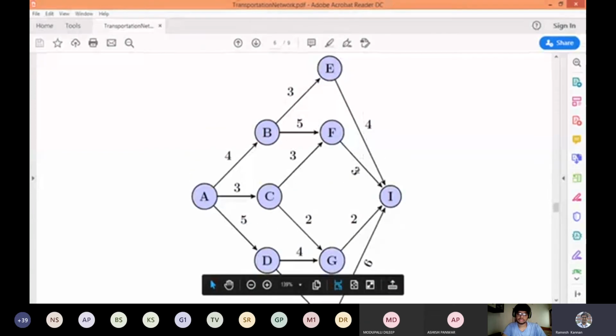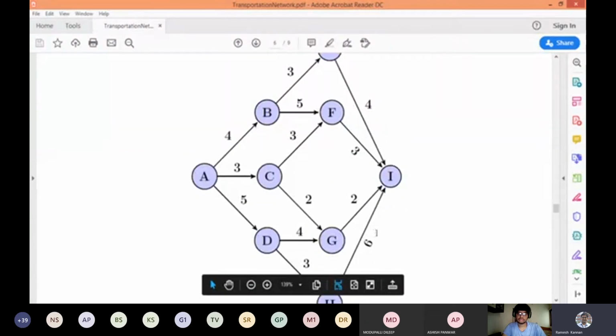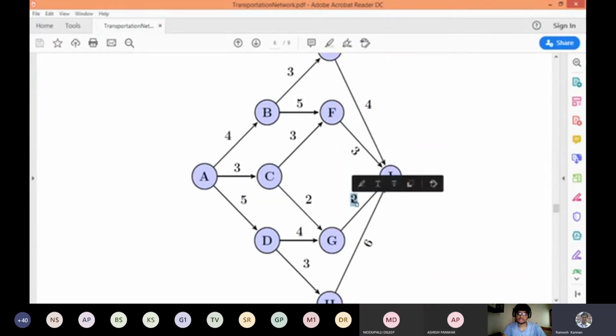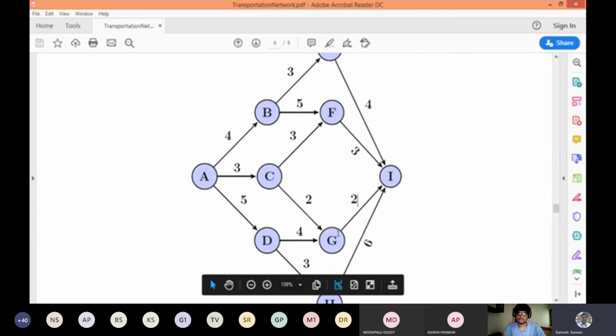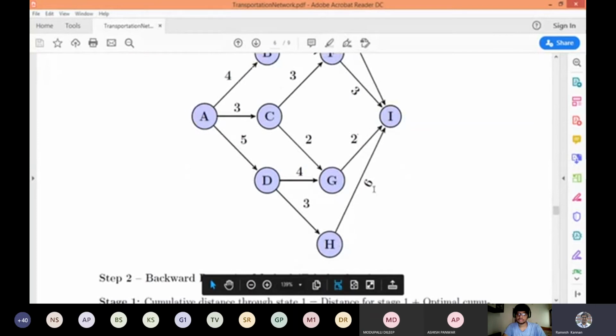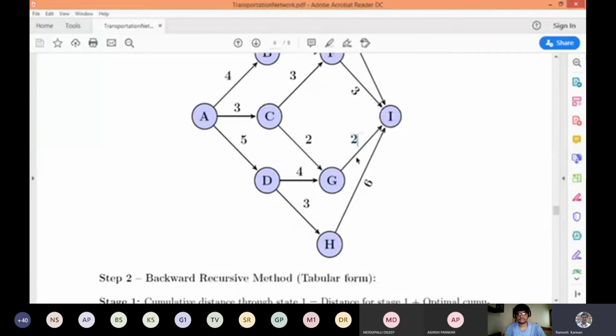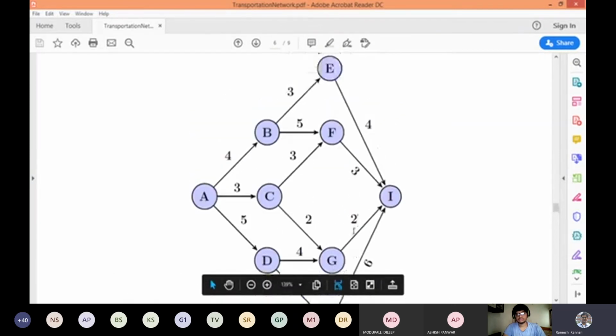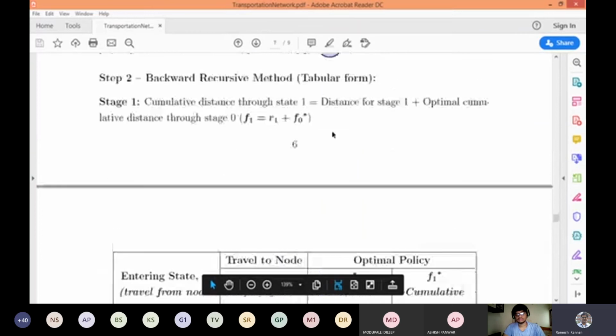And I have to look into the least, not duration here, it's a distance: 4 kilometers, 3 kilometers, 2 kilometers, and 6 kilometers. We can see very well that 2 kilometers is the shortest. So the cab driver also prefers I to G rather than I to H, because I to H is 6 kilometers. He has to take an additional 4 kilometers if he misses the G and takes up the H. Okay, so that is what this basically means.